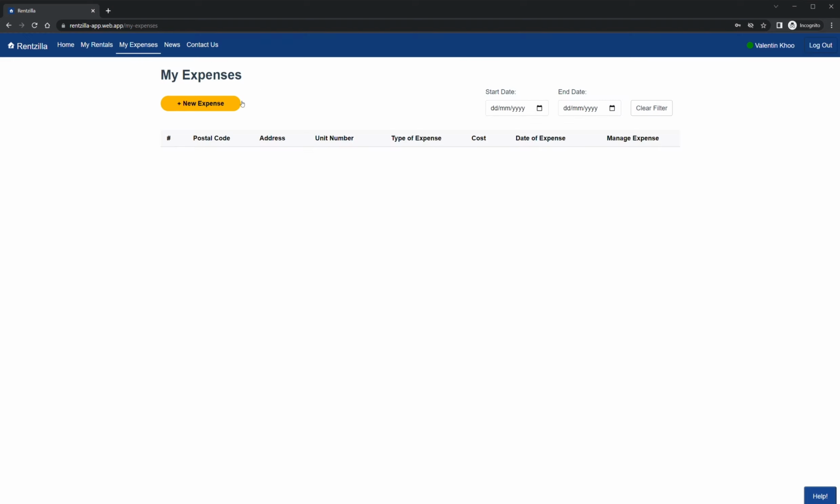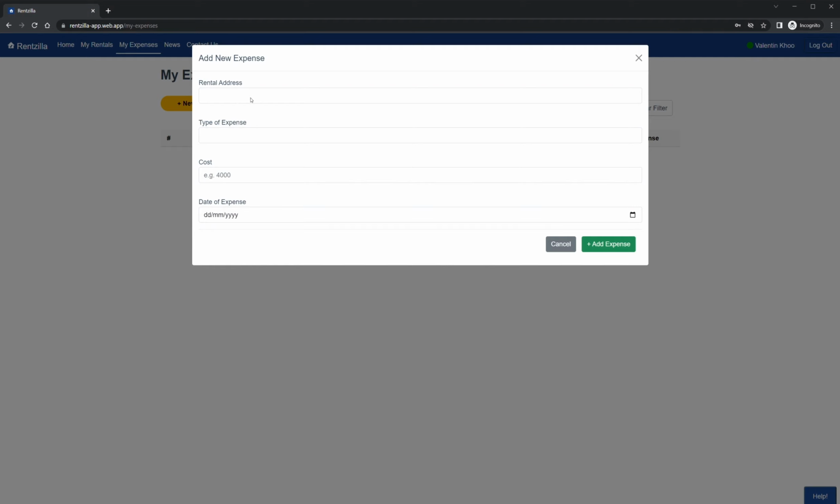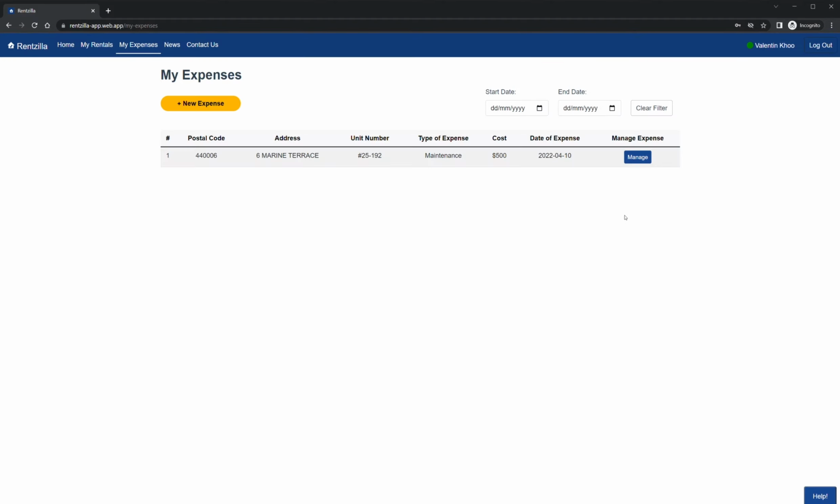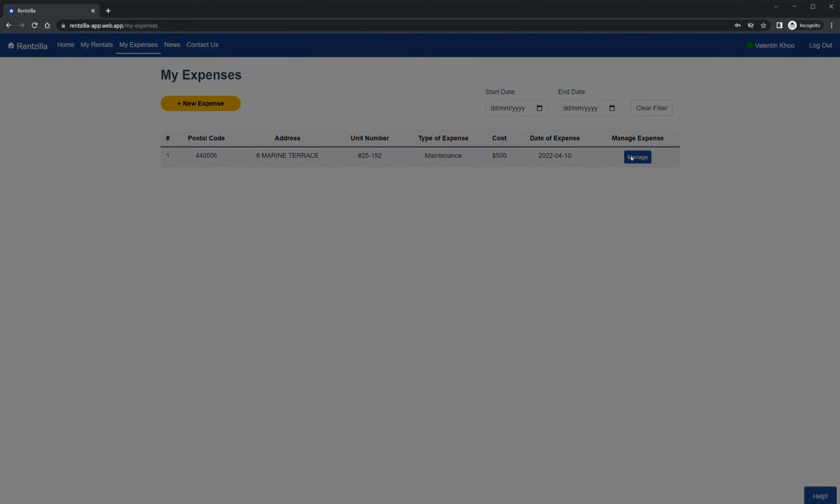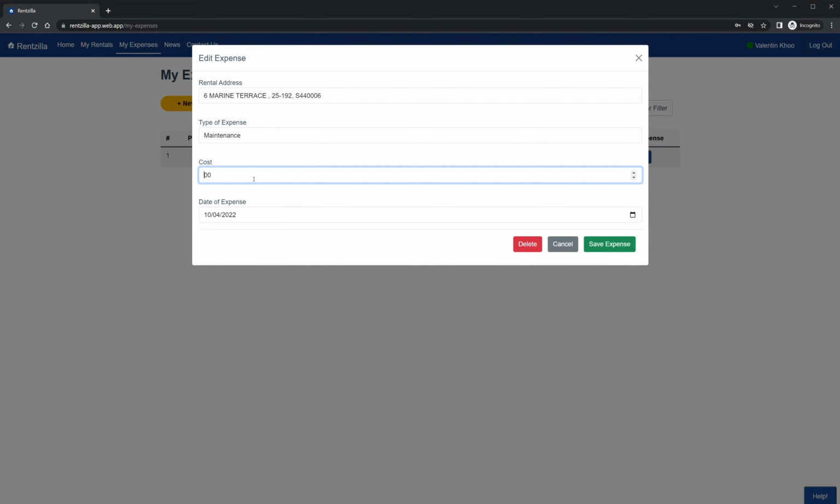Now let's add some expenses. Just like adding new rental properties, simply click on the Add New Expense button. From the drop-down, select the specific property, the type of expense, its amount, as well as the date. Once done, your newly added expense will show up in the table. If there are any changes you would like to make, simply press the Manage button and update the necessary details.